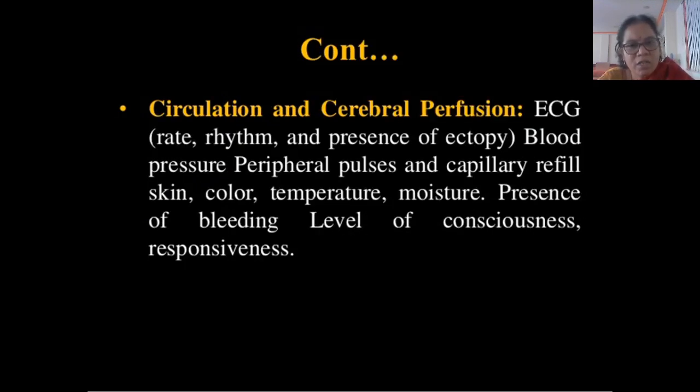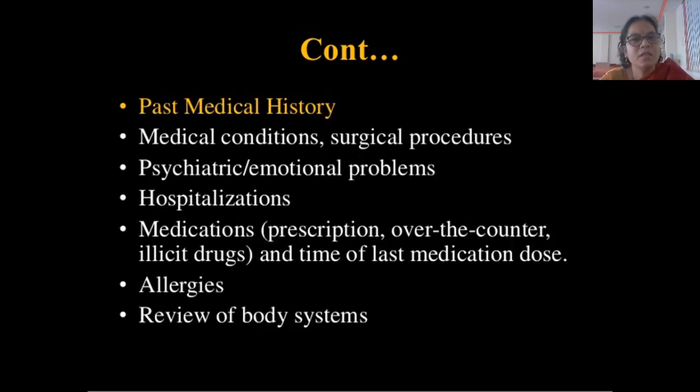Then what about circulation and cerebral perfusion? ECG has to be recorded to note the cardiac status, and blood pressure, peripheral pulses and capillary refill, skin color, temperature, moisture, presence of bleeding, level of consciousness and responsiveness must be observed. Then coming to past medical history: medical conditions or surgical procedures previously suffered, psychiatric or emotional problems, any previous hospitalizations, whether the patient is taking any medications and the time of the last medication dose, whether the patient has any allergies. Review of body systems must be done.